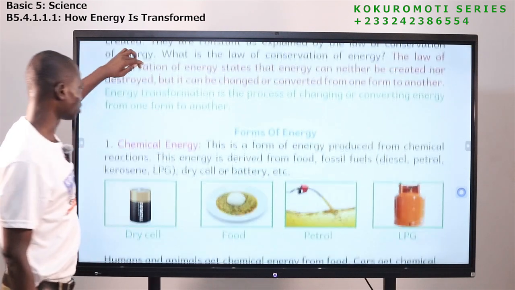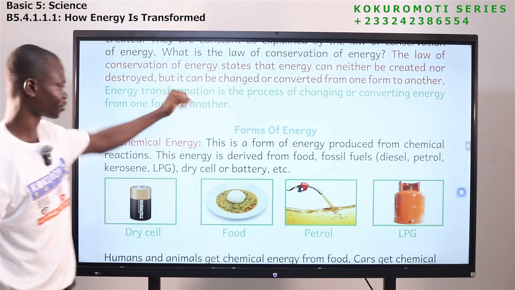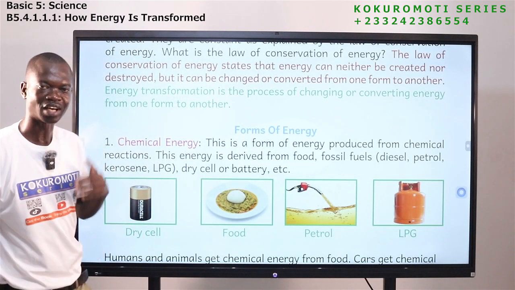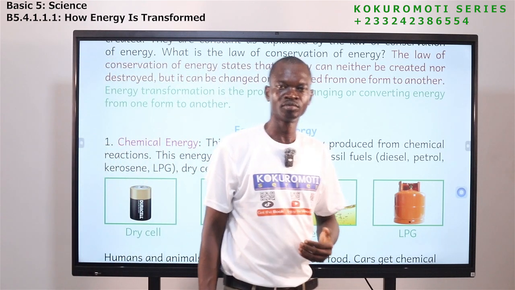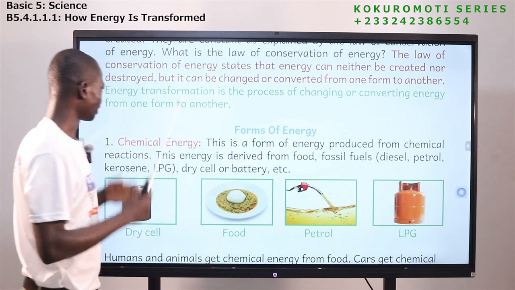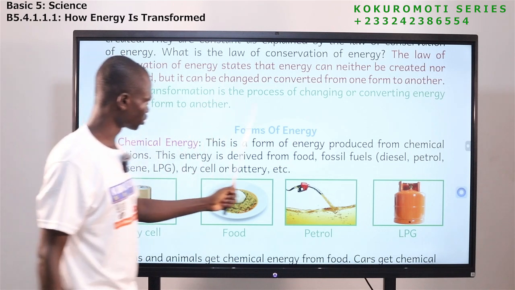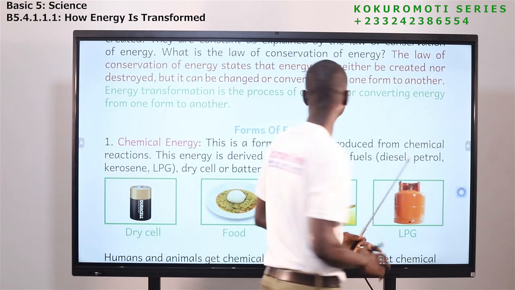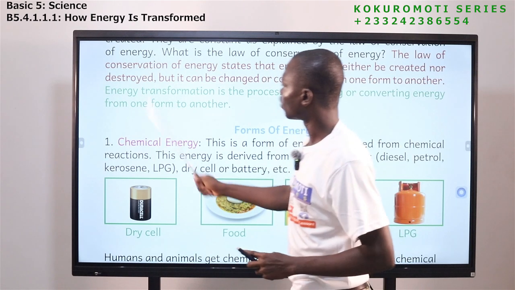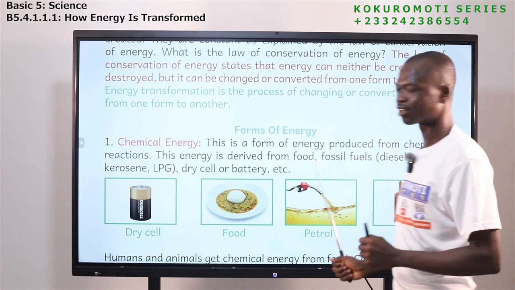The next one that you should also understand is energy transformation. To transform something means to change it. So what is energy transformation? It is a process of changing or converting energy from one form to another.